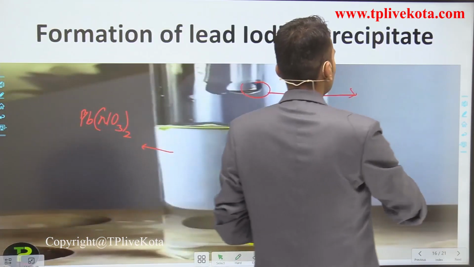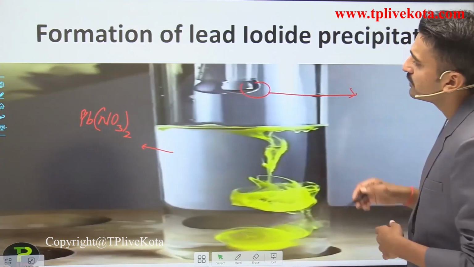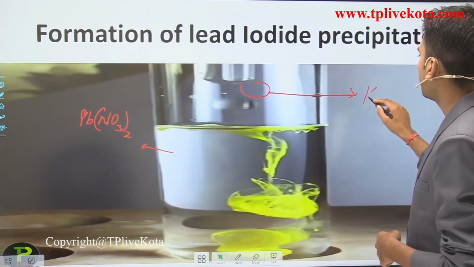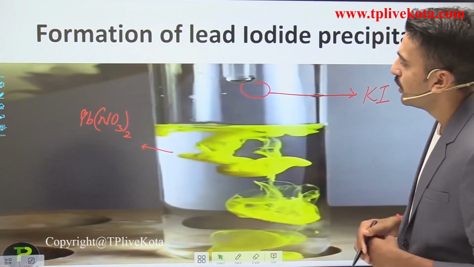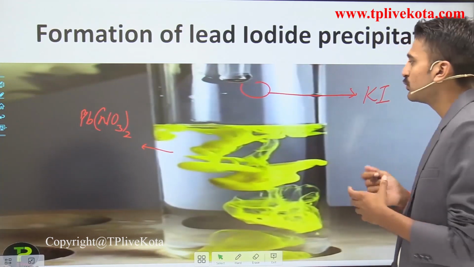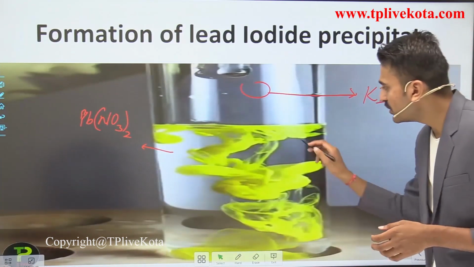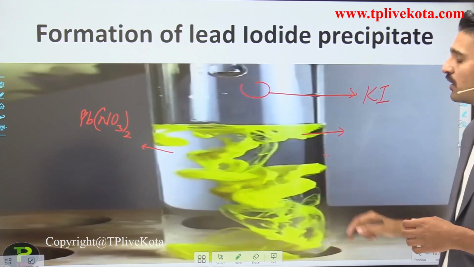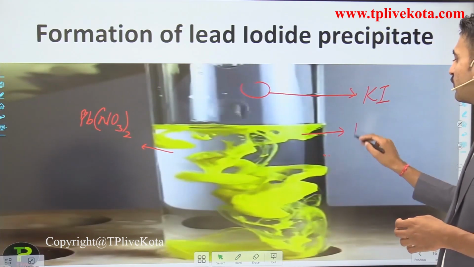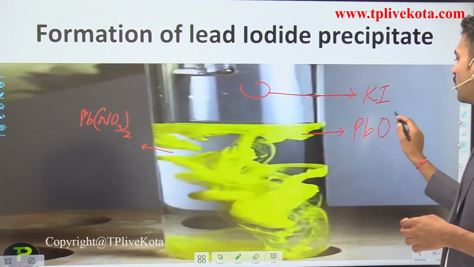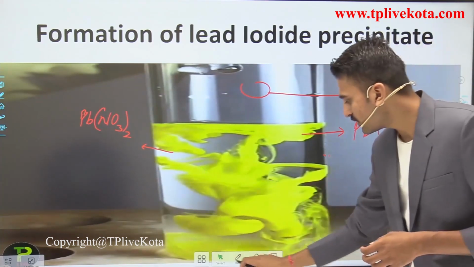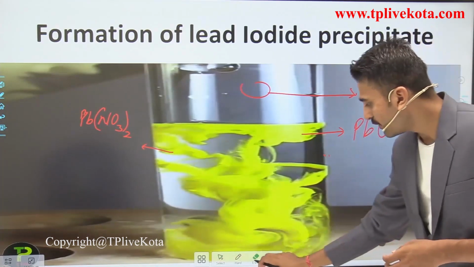You see, potassium iodide solution is coming from here. So when the lead nitrate solution is mixed with potassium iodide solution, a yellow color substance is forming. The yellow color substance is potassium iodide.